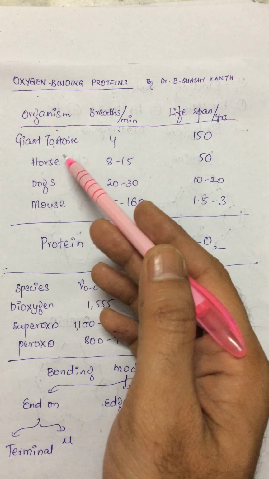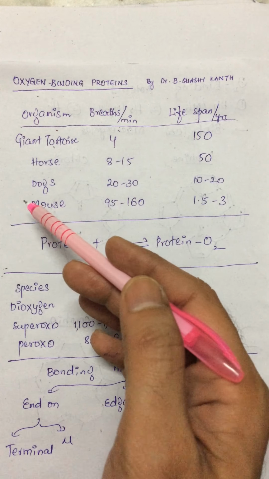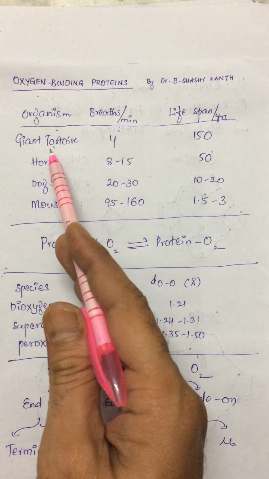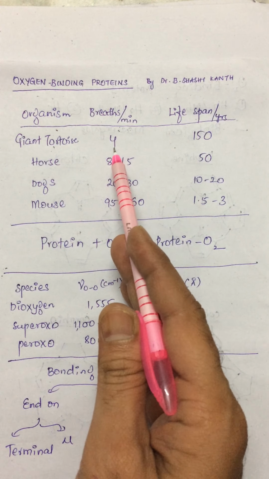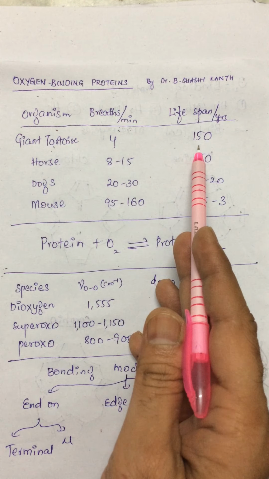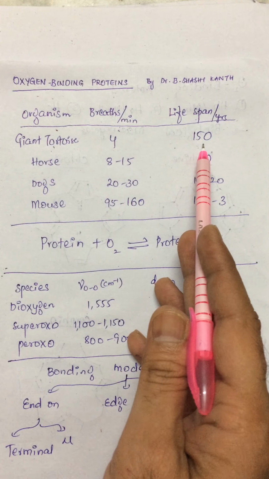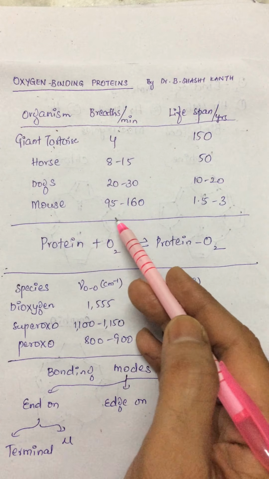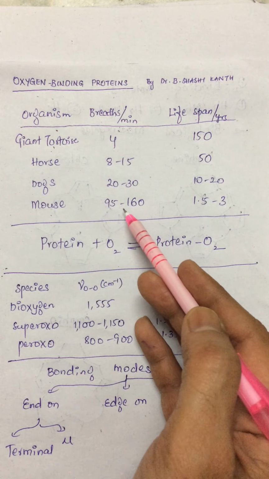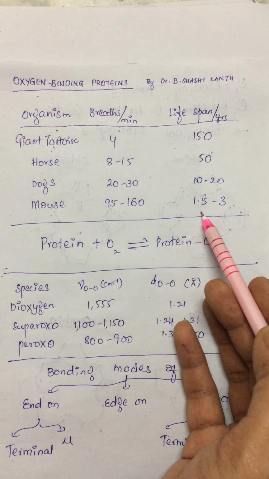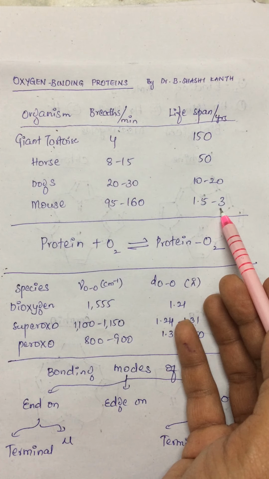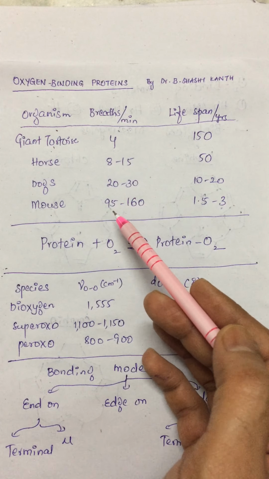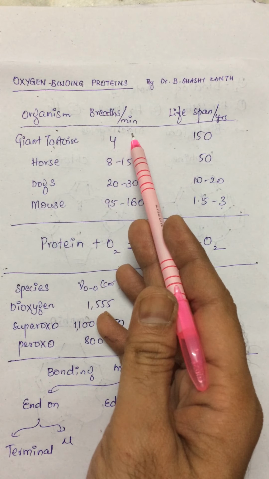Just let me choose 4 examples, not including human beings here. A giant tortoise, which takes about 4 breaths per minute, can live a very long life. It can live till 150 years. But if we see a mouse, which breathes about 100 to 160 times a minute, it can only survive to a maximum lifespan of 3 years. So the viewers have to decide whether there is a direct link between the number of breaths taken and the lifespan.